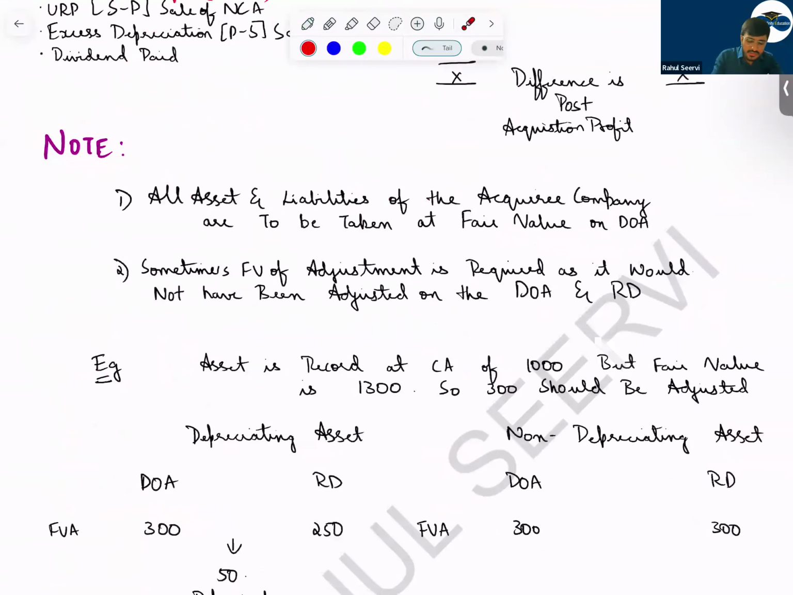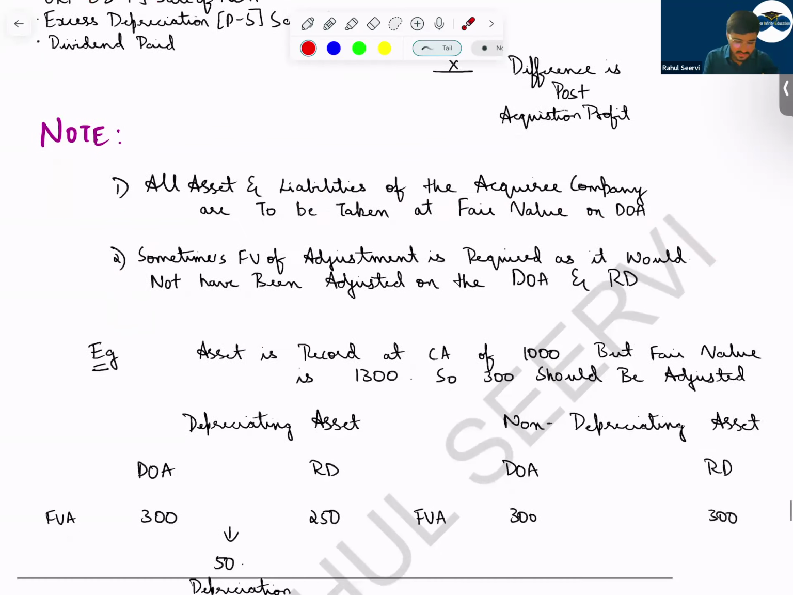Some important notes. Whenever we acquire any company, all the assets and liabilities of the acquiree are to be taken at fair value on the date of acquisition. We know that. Sometimes the fair value adjustment would not be done in questions. But in a consolidation, for sure 2 to 3 marks of fair value adjustment will be there, and it's a very simple and easy area to score marks. So please do this properly. Either the fair value will increase, or decrease, or the question will say something regarding inventory fair value. So let us discuss now.